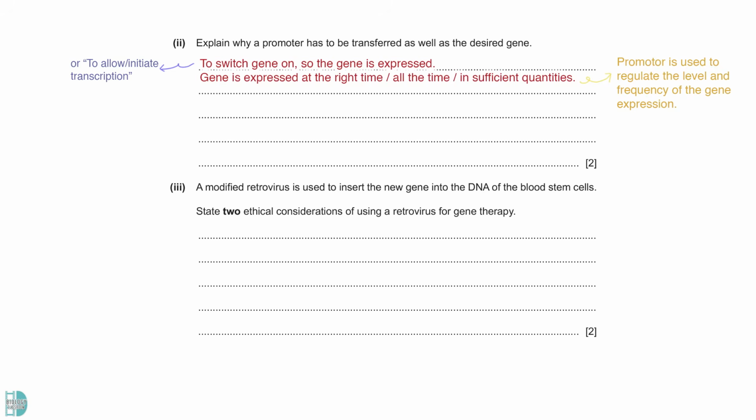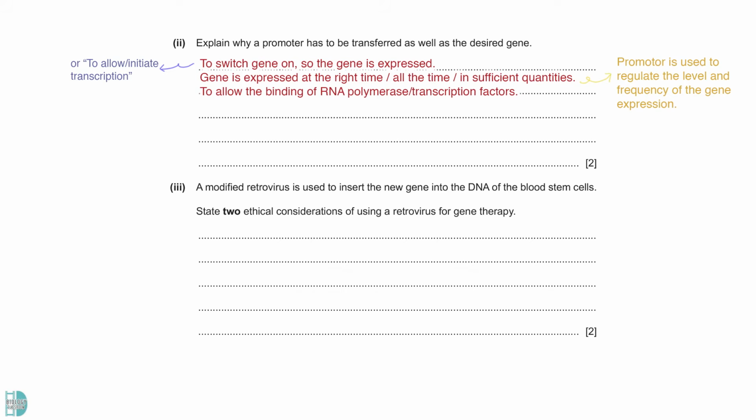A promoter can also regulate the timing and the rate of gene expression. We can use it to allow the expression only at a certain time or all the time and in sufficient quantities. Lastly, a promoter is the binding site of RNA polymerase and transcription factors.